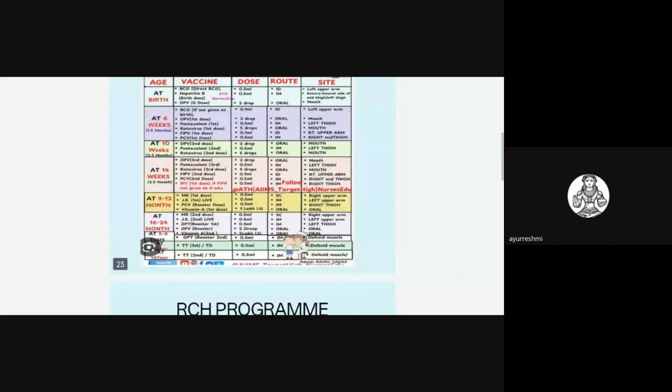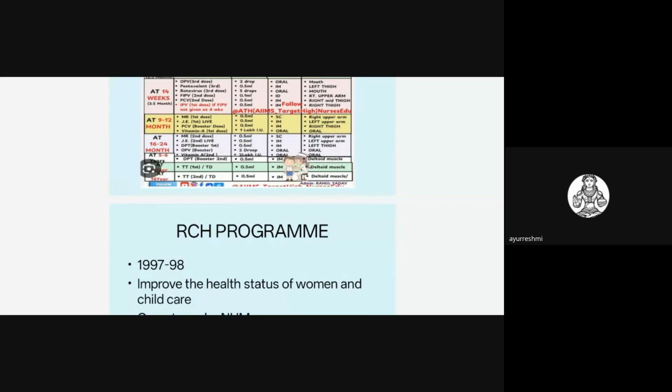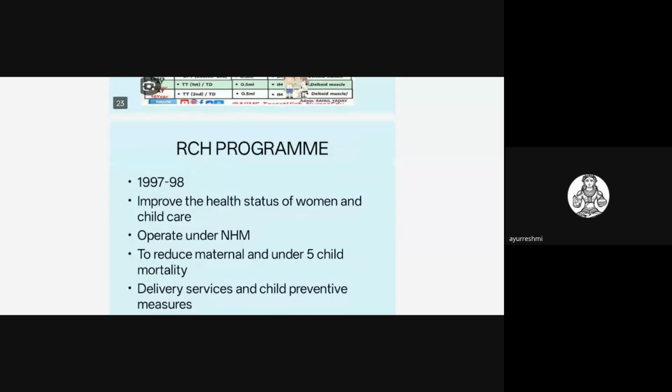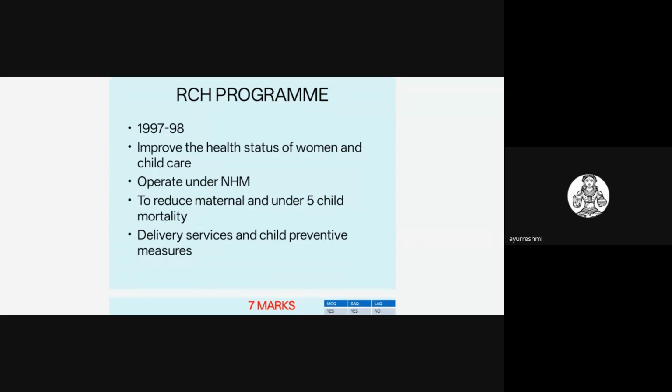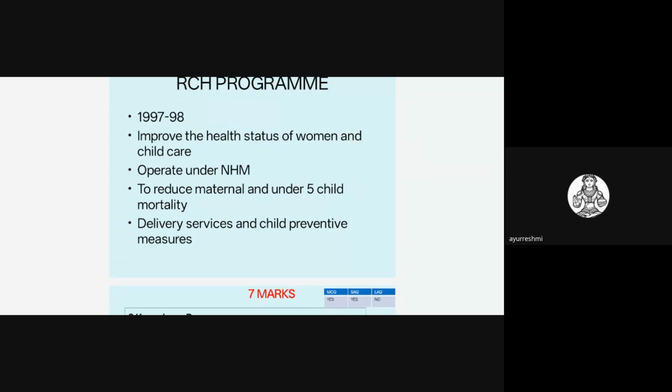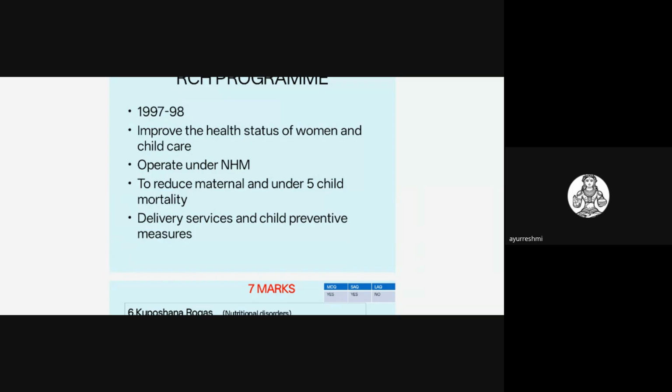So maximum questions are drawn from the important points and what they have asked in the previous question papers. Importance was given to those things, and those are the important topics they will ask in the examination. So RCH program, when it started, there is 97, 98, and mainly to improve the health status of women and child care, you have to write.